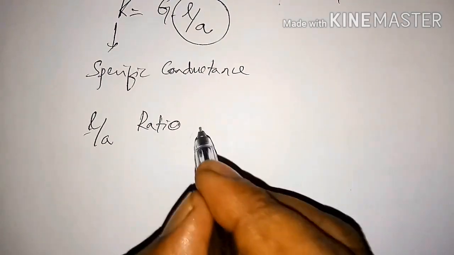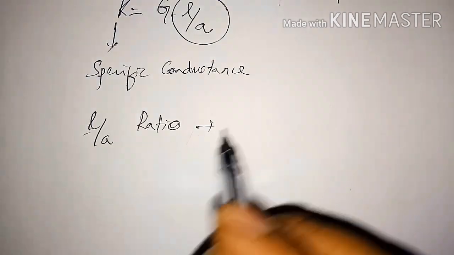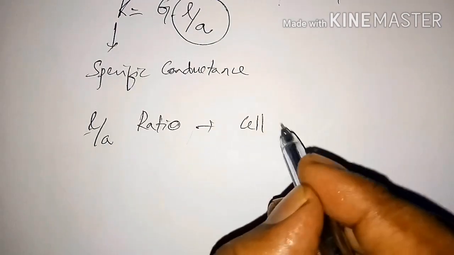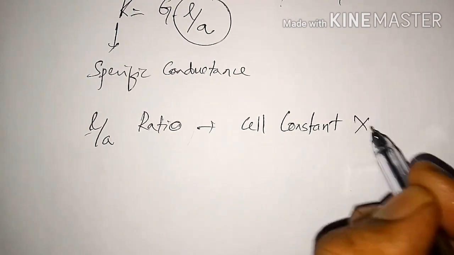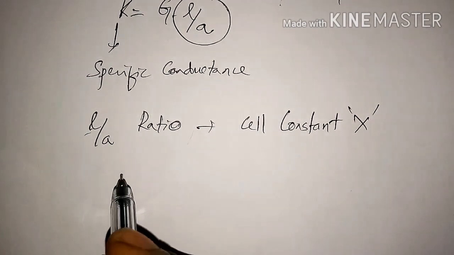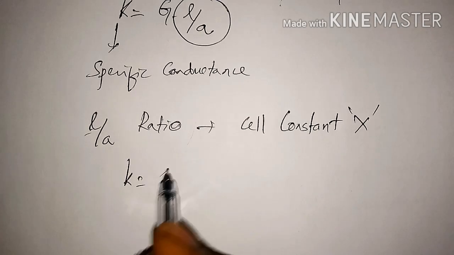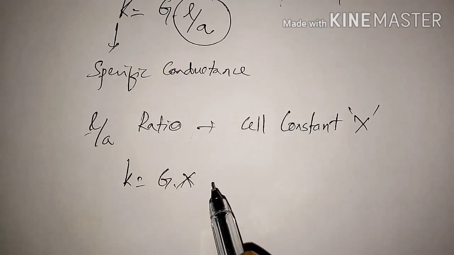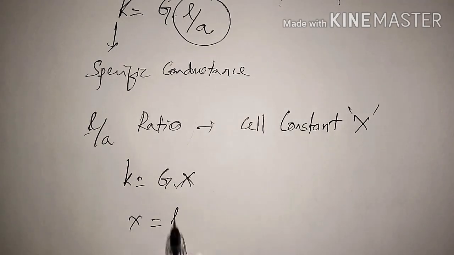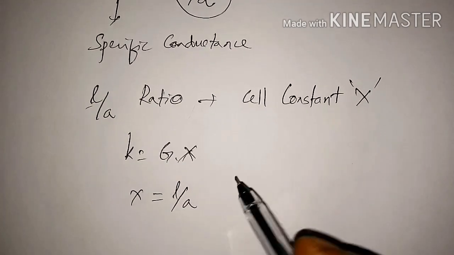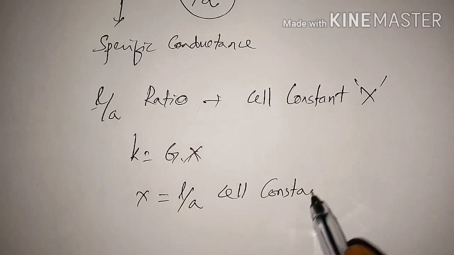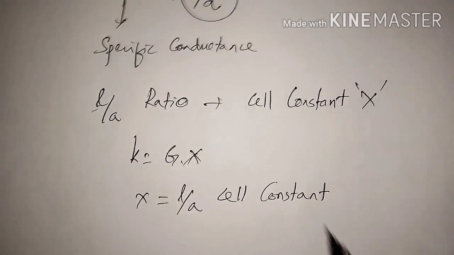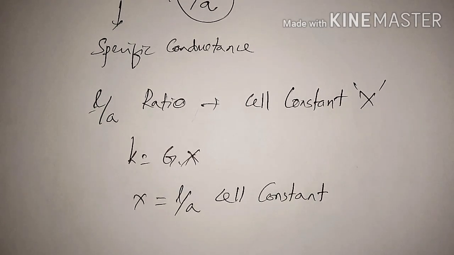This ratio we call the cell constant, denoted by X. So K equals G into X, where X is the cell constant, which depends upon L by A. So the cell constant depends upon the length of the conductor and the area of cross section of the conductor.